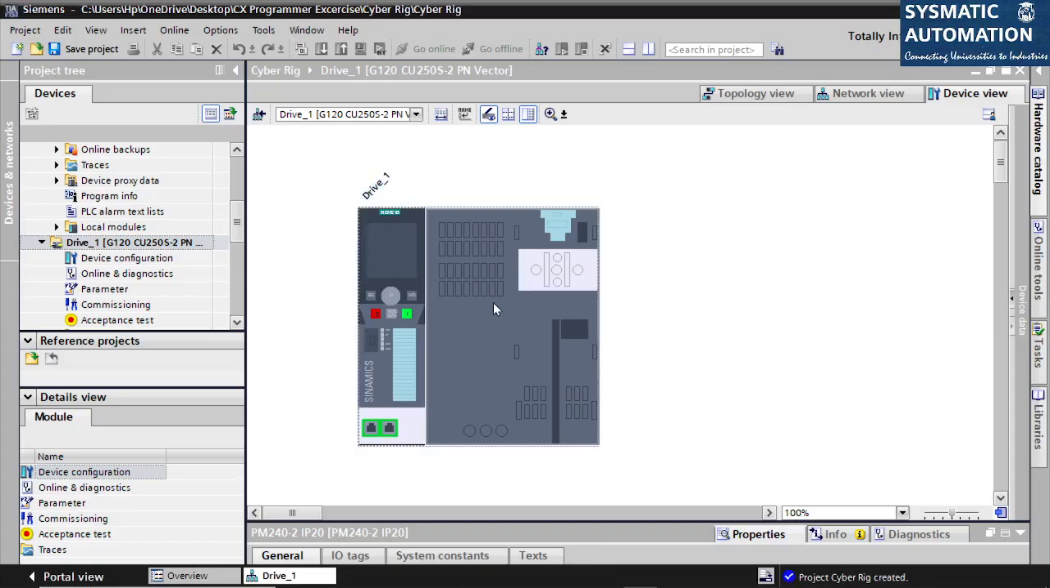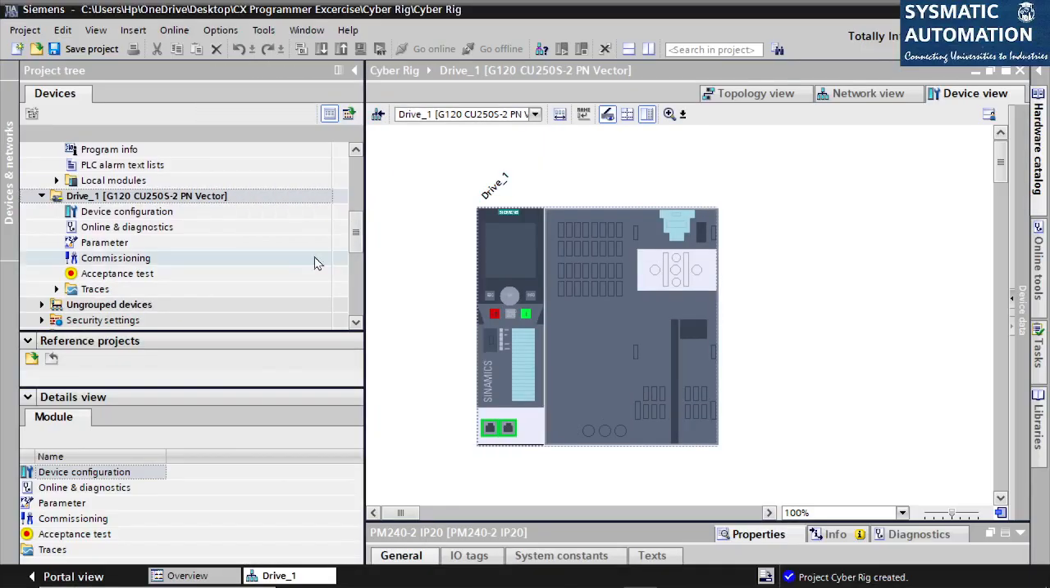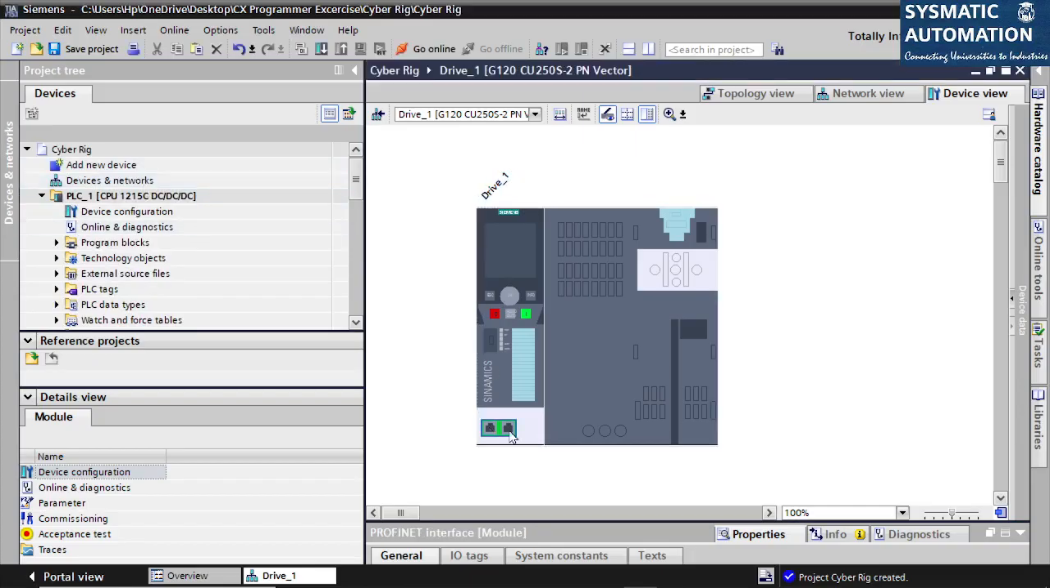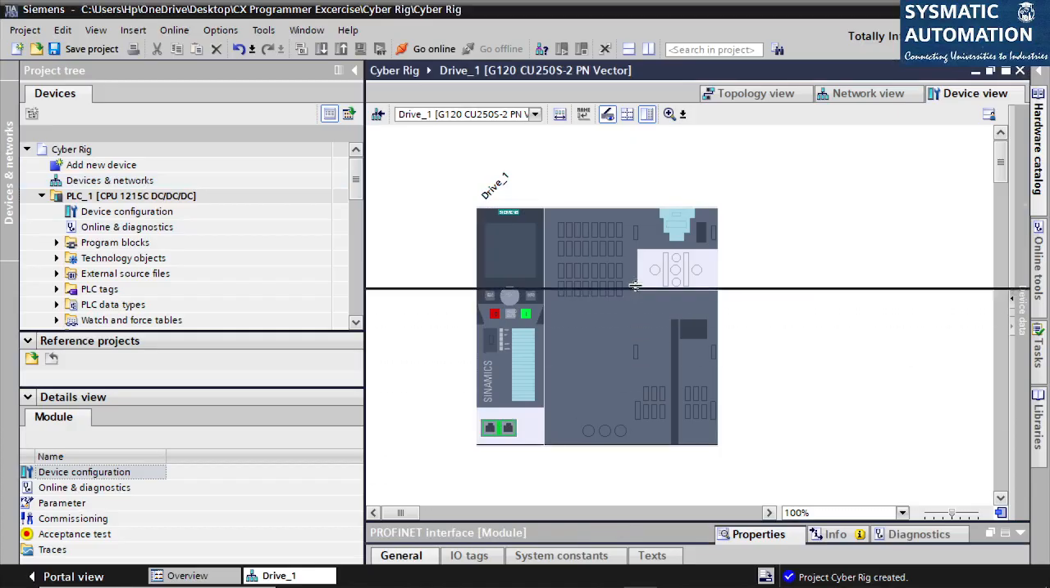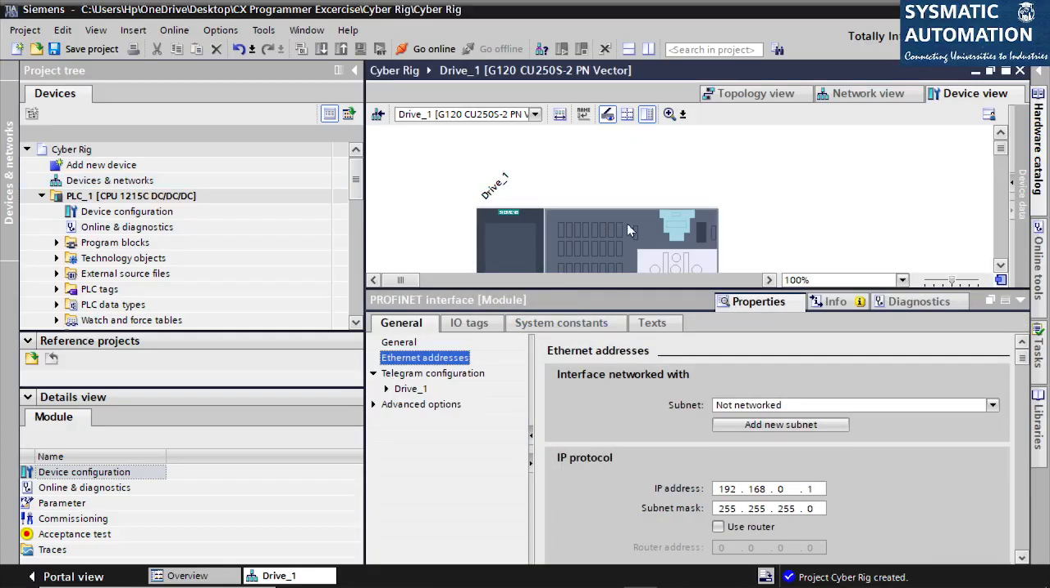This is the control unit and this is my power unit. Once I add this drive, I have to commission it. We'll see the commissioning part later. For now, I have to give it an IP address. So I double click this and see the properties. The IP address for this drive is also 192.168.0.1, but what we had decided, we will give an IP address of 2 here.